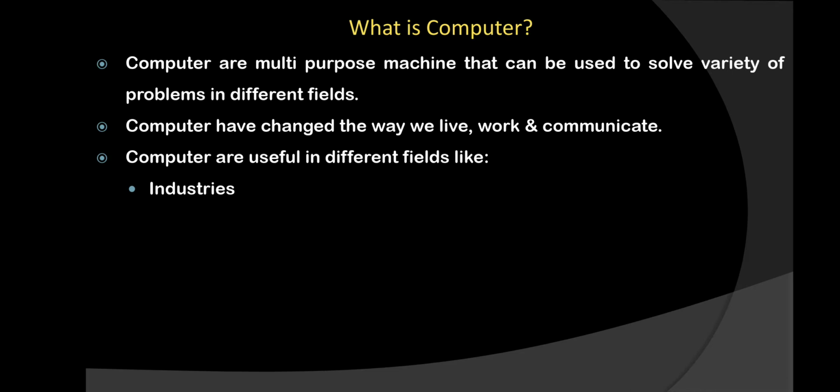In some of the industries they are using computers for packing purposes. In some particular industries, computers are used for controlling different devices. So different uses are there at different places. So first it can be considered as industry.